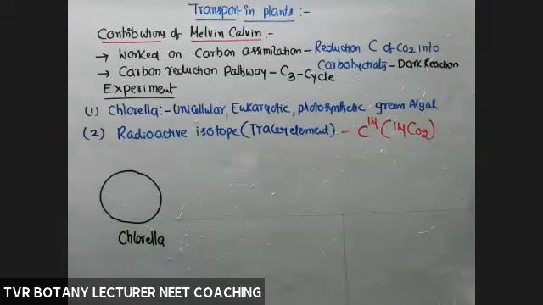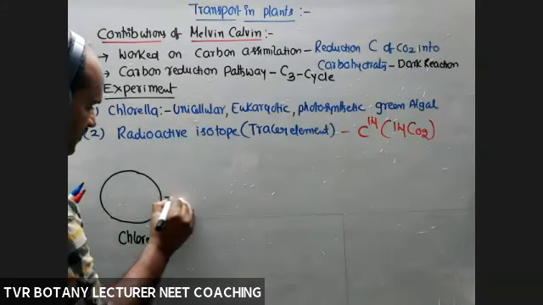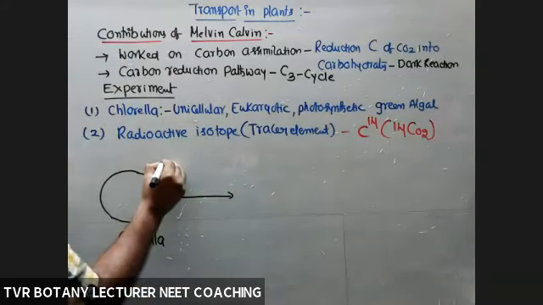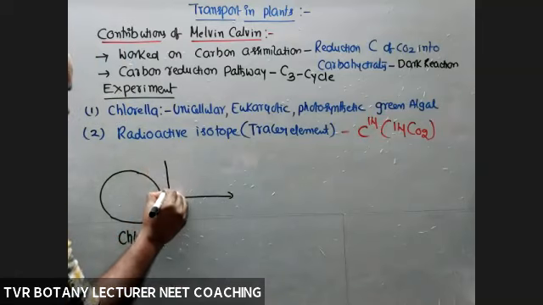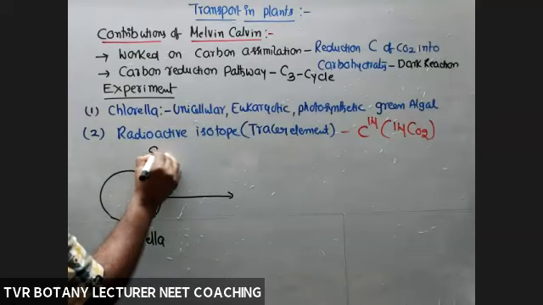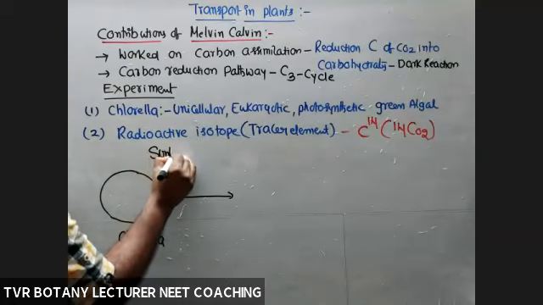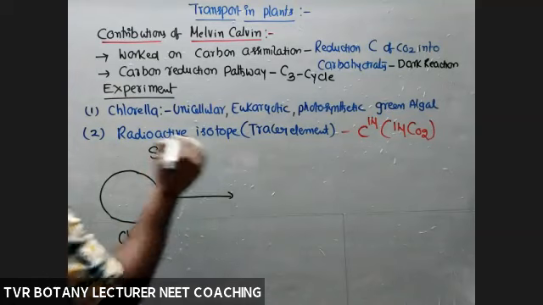Chlorella was supplied with sunlight, irradiated with sunlight, the source of energy.